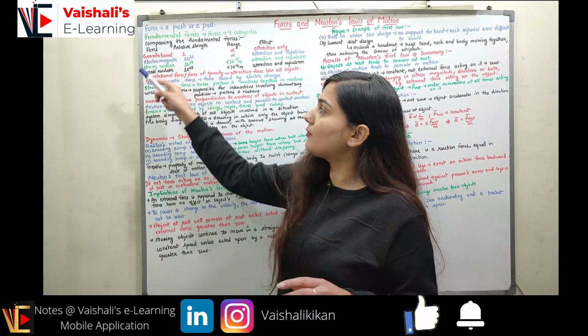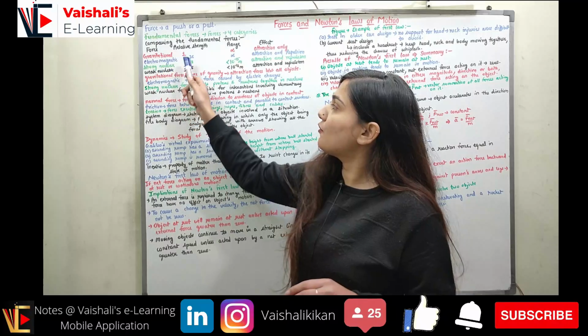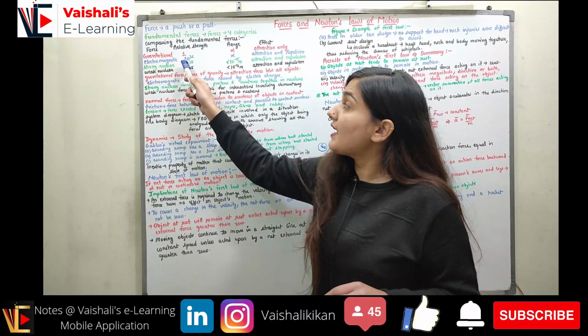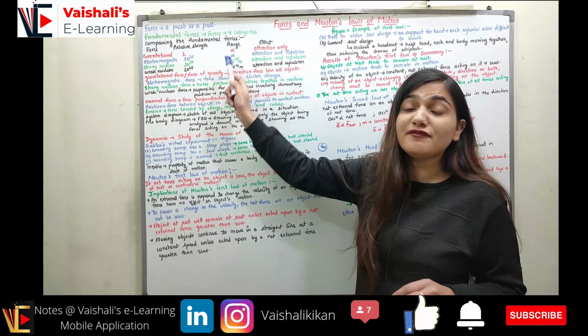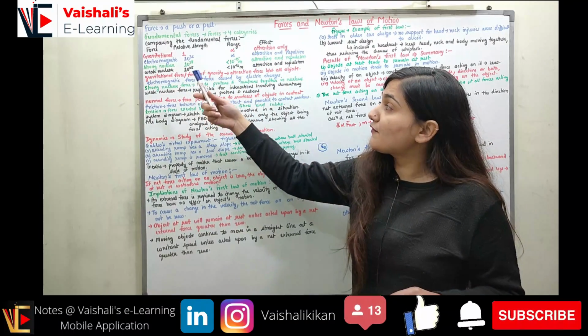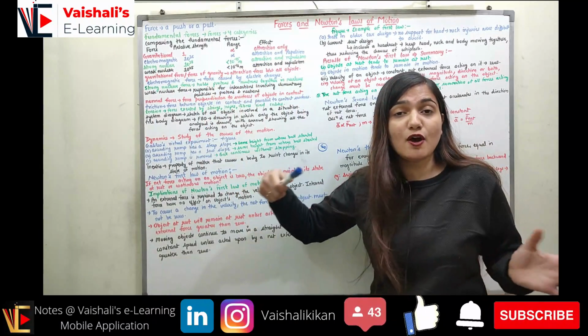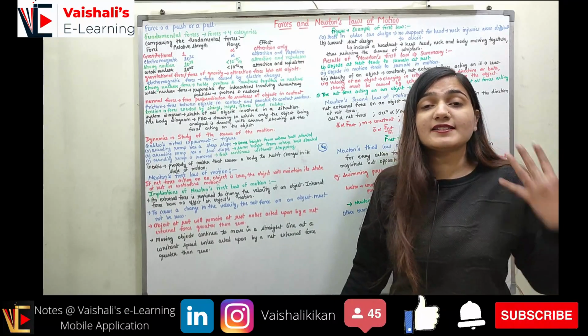Then we have the electromagnetic force. The electromagnetic force has a relative strength of 10 raised to power 36 in comparison to the gravitational force. Its range again is infinity. The maximum electromagnetic force could be infinity. It can be of both types, attraction as well as repulsion.